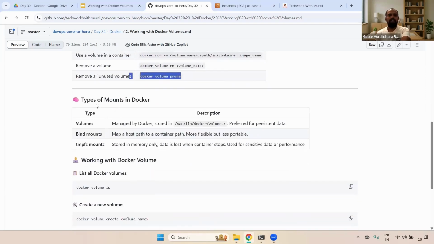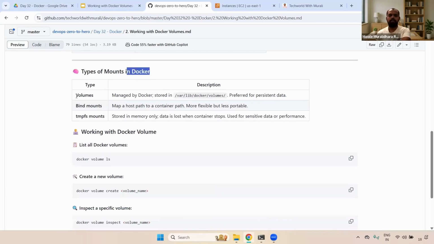Okay. Now there are different types of mounts in Docker. One is volumes. These are highly recommended, managed by Docker. The volumes will be stored under /var/lib/docker/volumes. Under /var/lib/docker/volumes, everything related to our volumes will be stored.